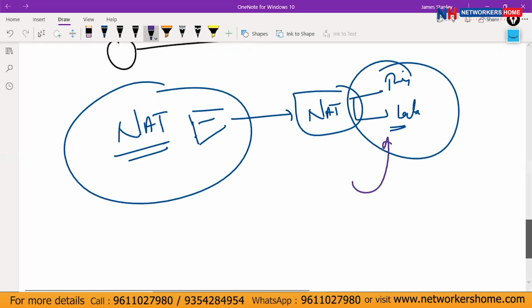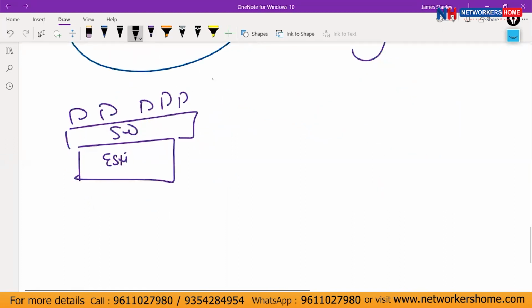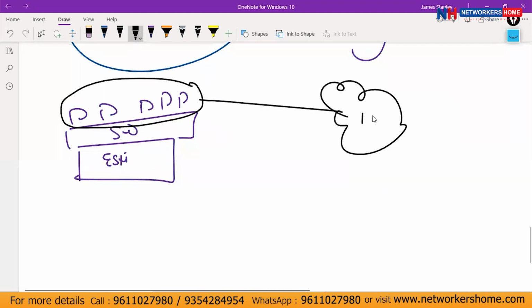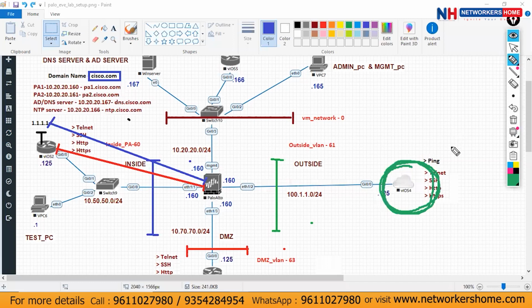Right now, what we are doing, this is my ESXi server. On the ESXi server, we have a switch and we have so many devices. After NAT, we have to connect all these devices with actual internet. Actual internet, not a dummy. Right now, what we are using here, can you see? This is a router actually. We are using a dummy internet here. We are just assuming that this is the internet, but we are using a router. But after NAT, we don't have to assume it. We are going to add actual internet here.